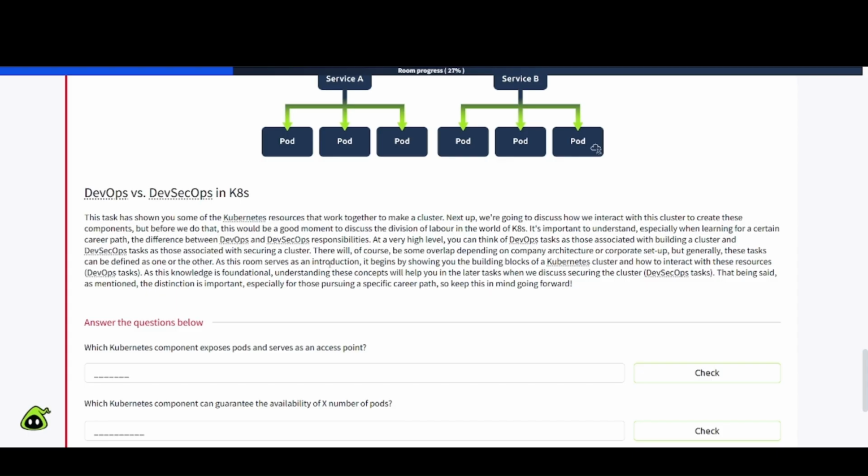As this room serves as an introduction, it begins by showing you the building blocks of a Kubernetes cluster and how to interact with these resources, DevOps tasks. As this knowledge is foundational, understanding these concepts will help you in the later task when we discuss securing the cluster, DevSecOps tasks. That being said, as mentioned, the distinction is important, especially for those pursuing a specific career path, so keep this in mind going forward. So let's get to know there.